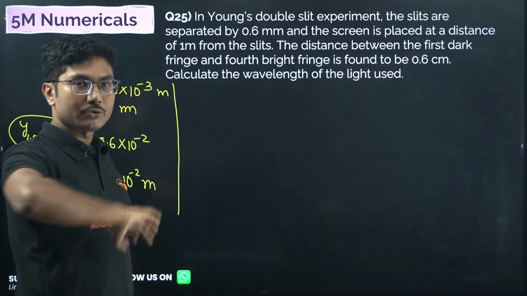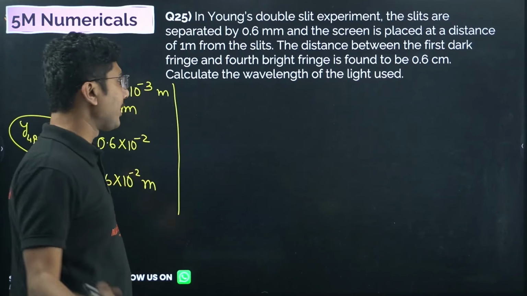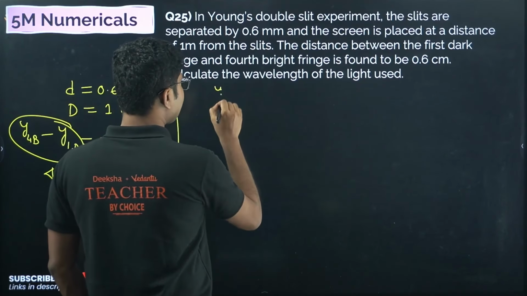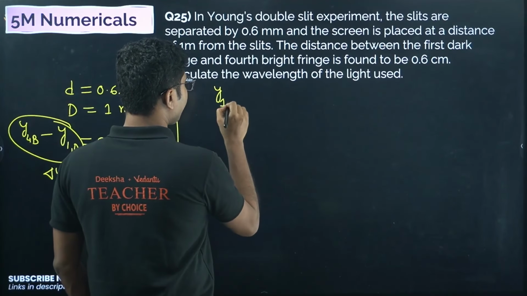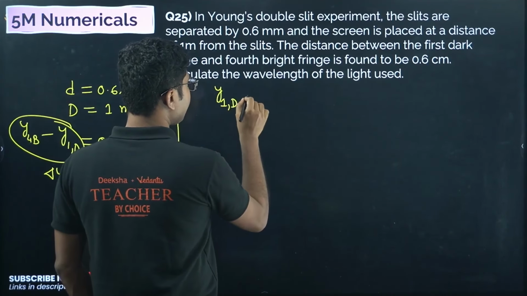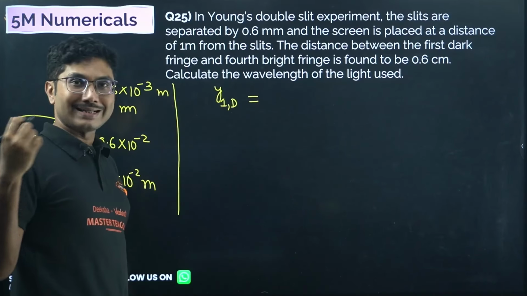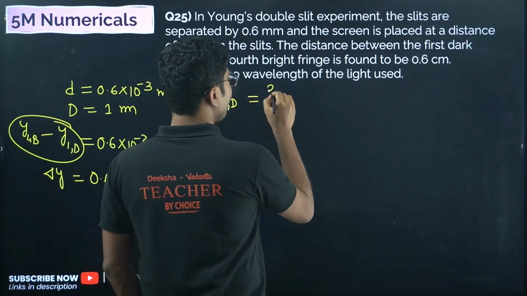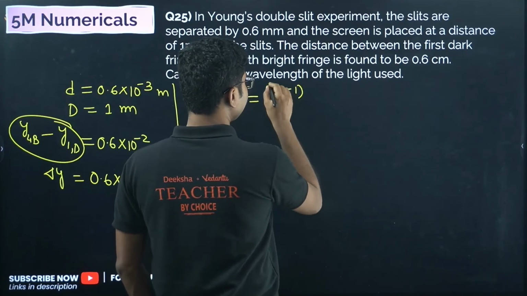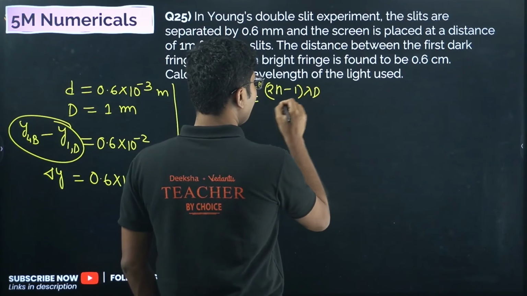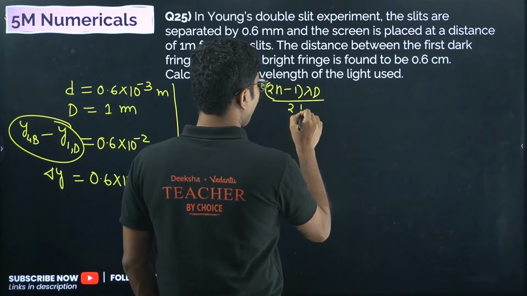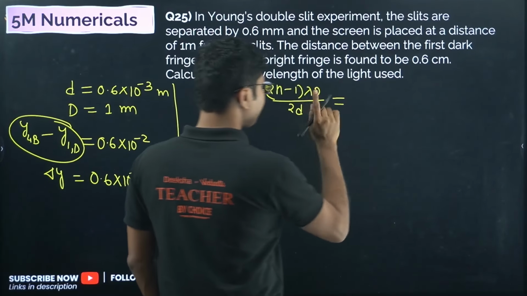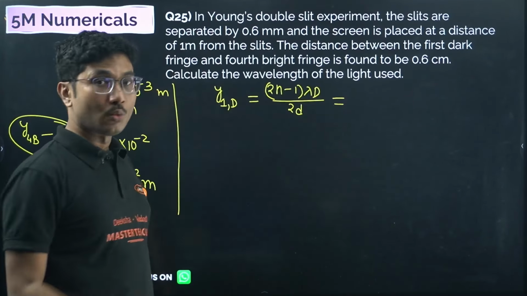We will use almost the same formulas but in a different way. First we will see the position of the first dark fringe. Position formula is the same, which is (2n minus 1) lambda D by 2d. For the first dark fringe you have to put n equals 1 here.